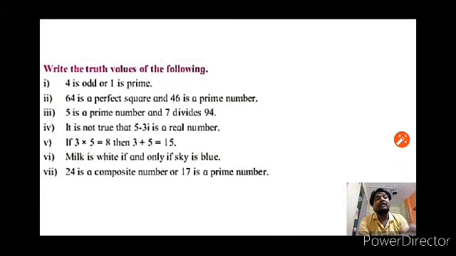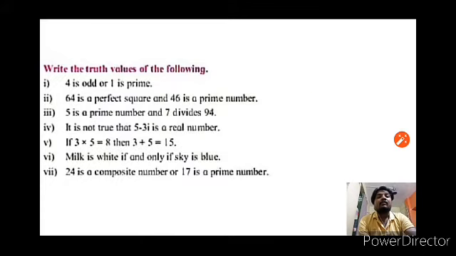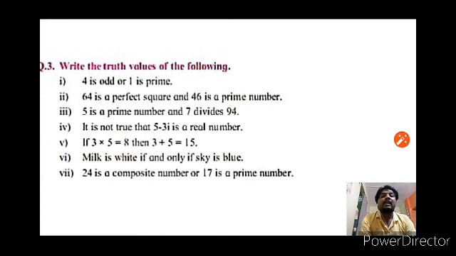But the given statement is a negation statement. That means it is not true that 5 minus 3i is a real number. Therefore, P is false, then negation P is true. Okay, therefore, it is not true that 5 minus 3i is a real number. This compound statement is true.